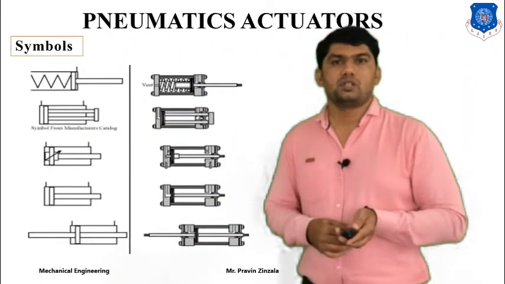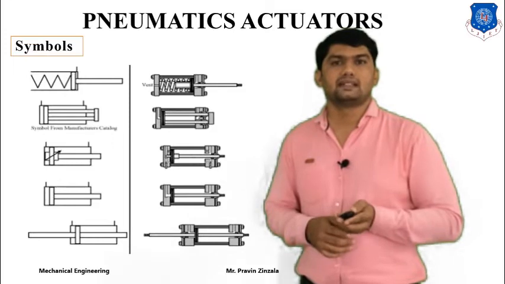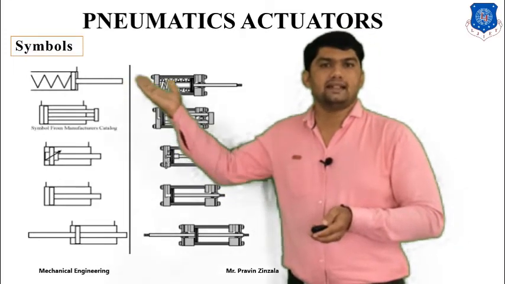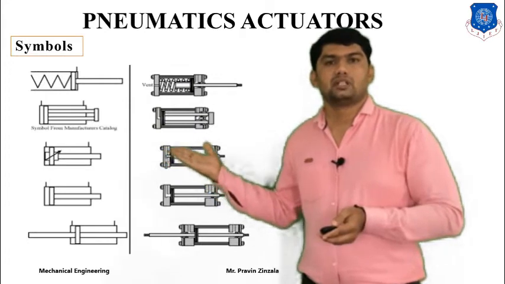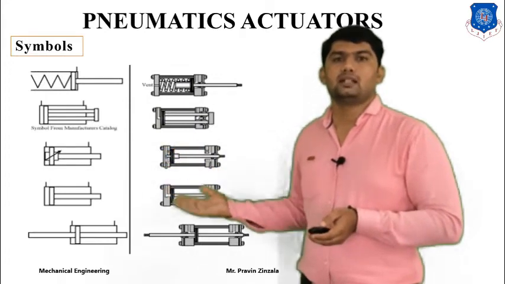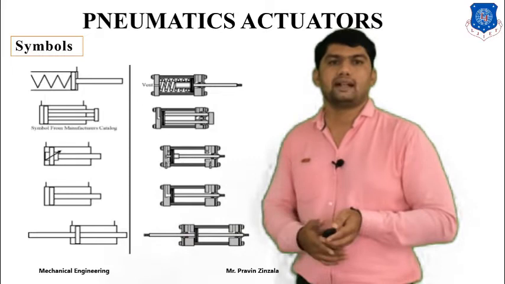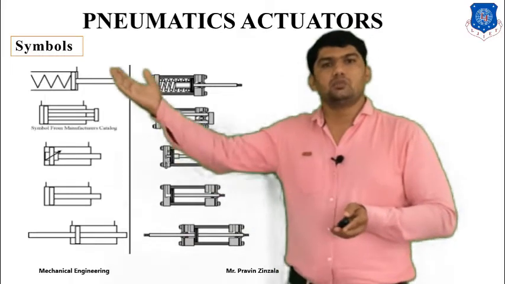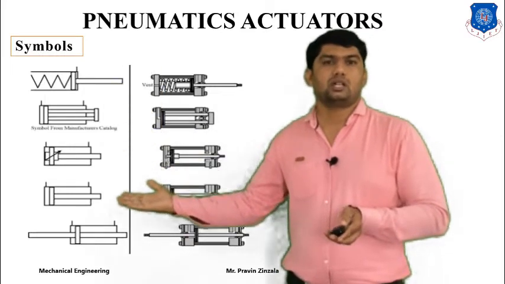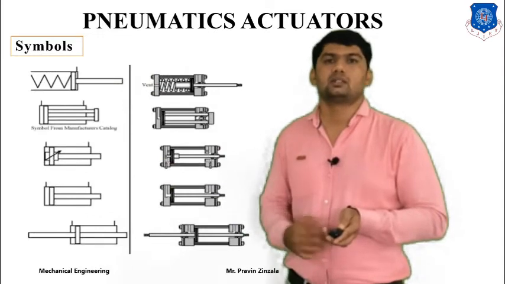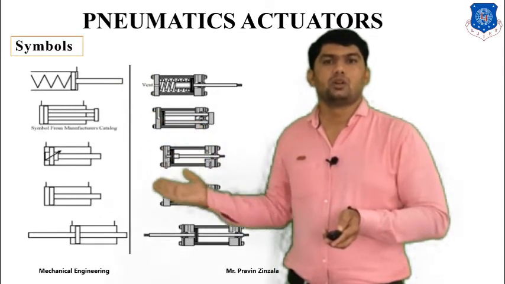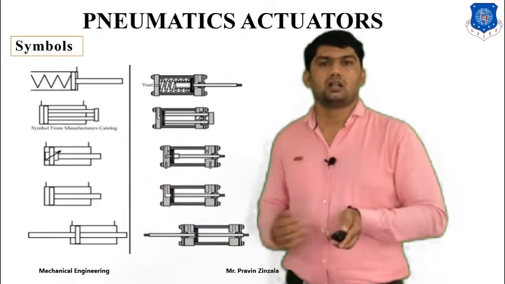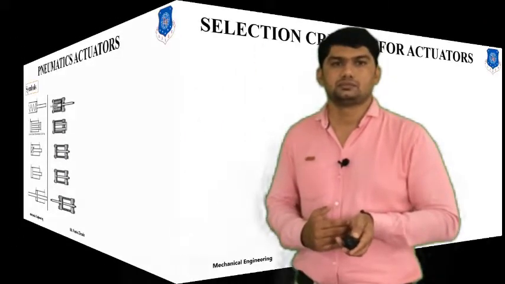Now we will discuss the symbols generally used for pneumatic cylinders, such as this single acting cylinder, multi-rod cylinder, double acting cylinder with cushioning assembly, double acting cylinder, and double rod double acting cylinder. So these are the symbols of different actuators used in a pneumatic system: single acting, multi-rod, double acting, double cushioning, double rod double acting type cylinder.